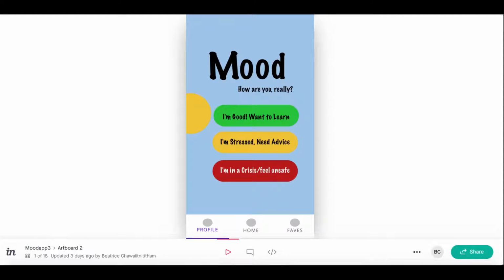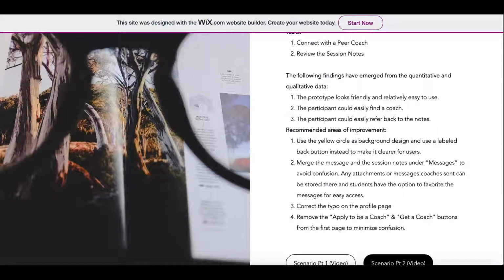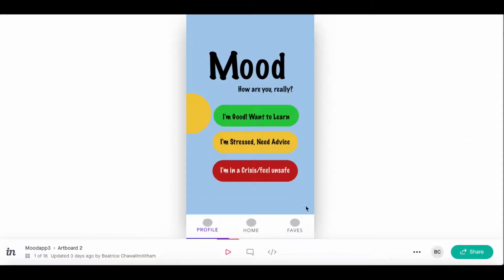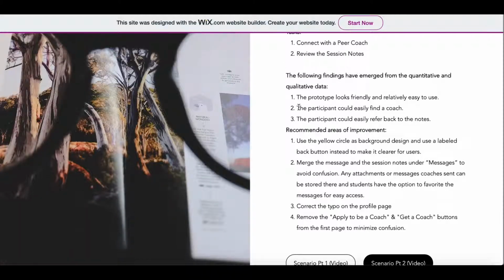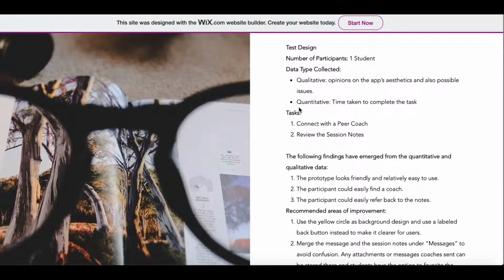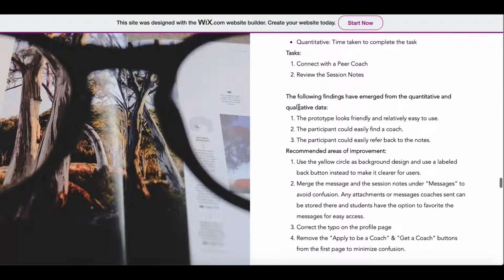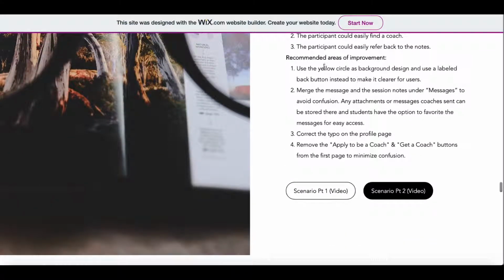Again, the app aims to make it easiest and remove the unnecessary decisions from the process. I tested this app with a participant who is a college student and asked her to connect with a peer coach and also review session notes like Anna. We found 4 main issues from the app illustrated here.